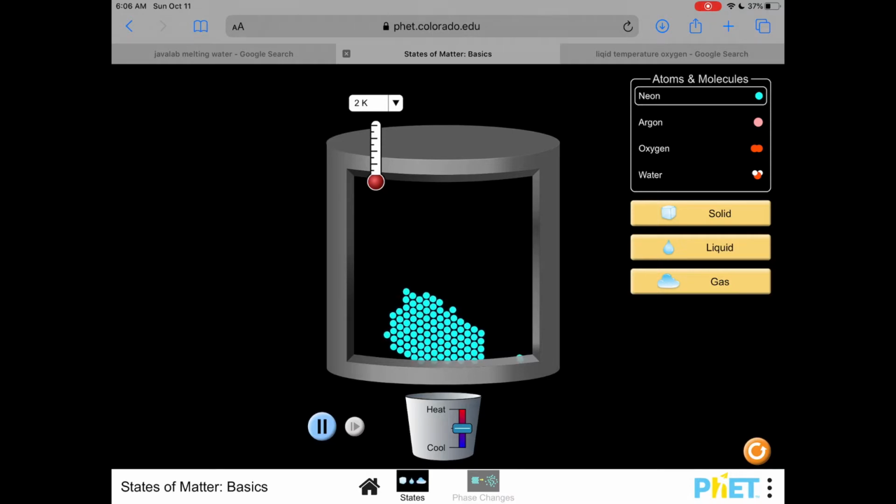Then if you add thermal energy or heat energy, the particles will start to move more quickly and eventually they will become a liquid. In a liquid, the particles have greater average kinetic energy because they have more thermal energy. They will fill the bottom of the container sliding past each other, but they will not fill the entire container.